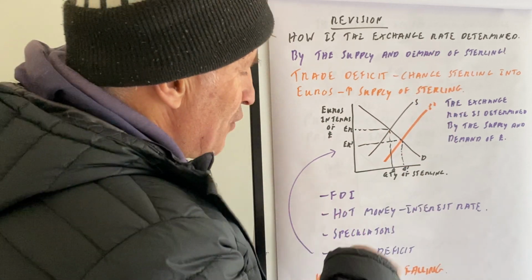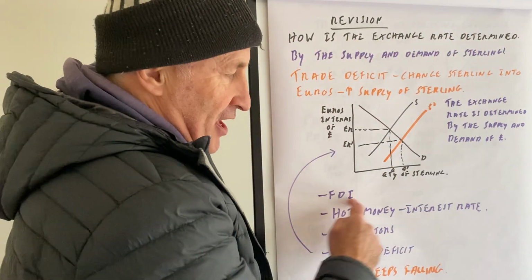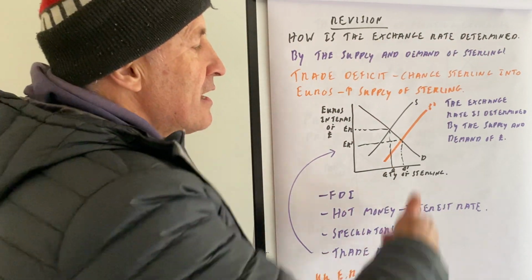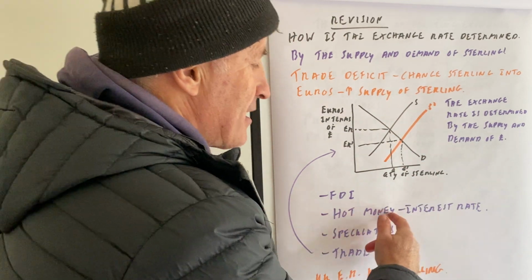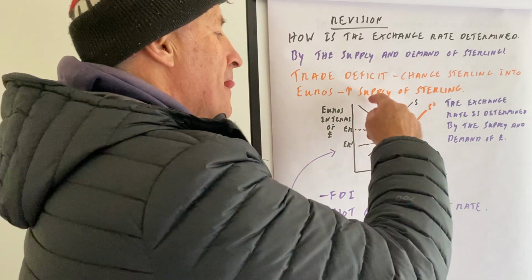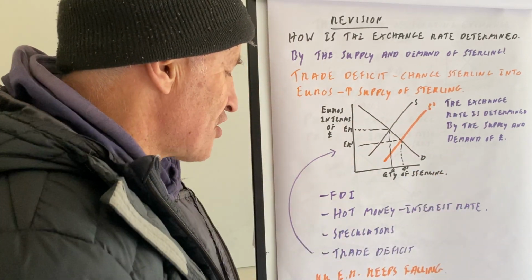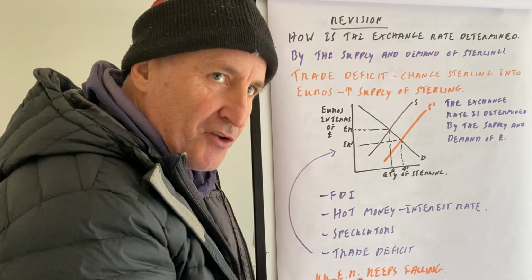Right, there are other factors that will affect the exchange rate. FDI. If FDI comes into the UK, then we will see a rise in demand for sterling. If hot money comes into the UK because the interest rate is high, it's currently 3.5%, then we will see a rise in the demand for sterling. Also, speculators will have a significant impact.